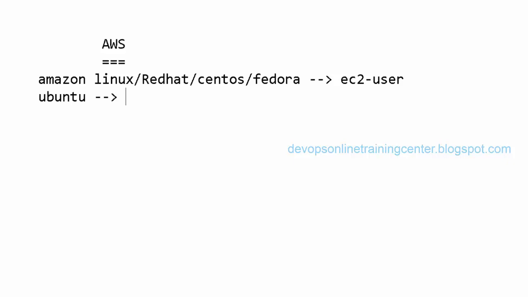There will be a user created in the machine. That EC2 user will be present in the Linux instance, and you can see the home directory of the user as well. It will be /home/ec2-user. So the only thing is we don't use a password to log in, but we use the PEM file to log into the machine.